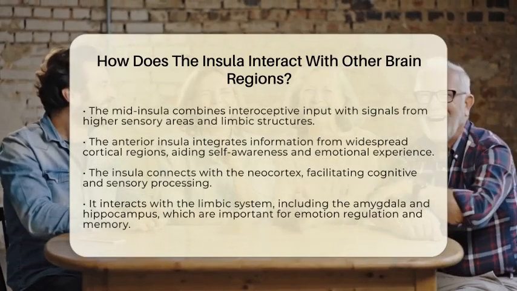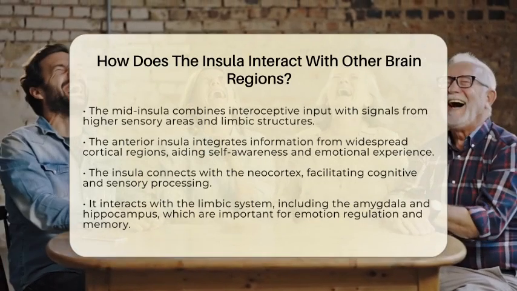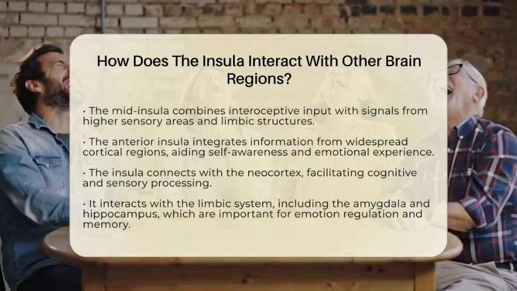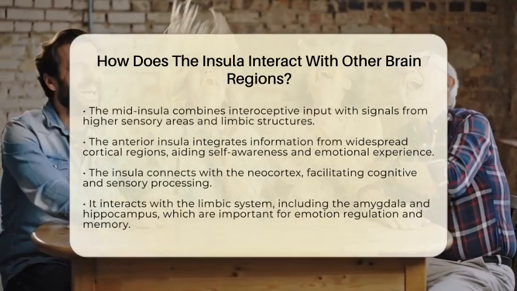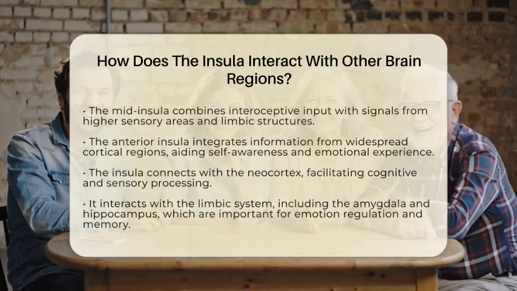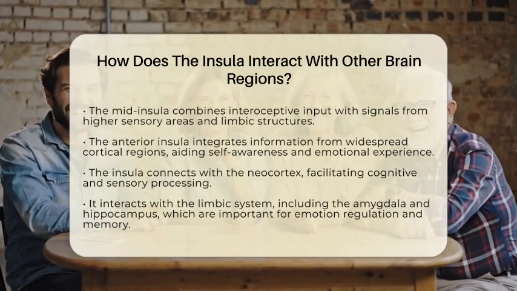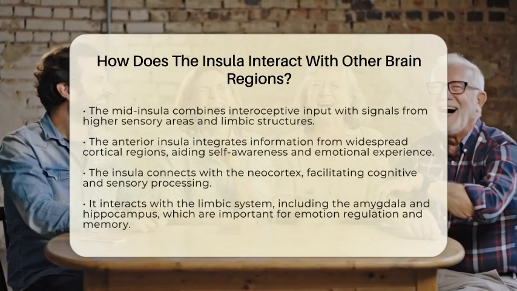The insula connects with several specific brain regions. It has links with the neocortex, which includes the frontal, parietal, and temporal cortices. This connectivity facilitates cognitive and sensory processing. It also interacts with the limbic system, including the amygdala and hippocampus, which are vital for emotion regulation and memory, two key elements in post-traumatic stress disorder.